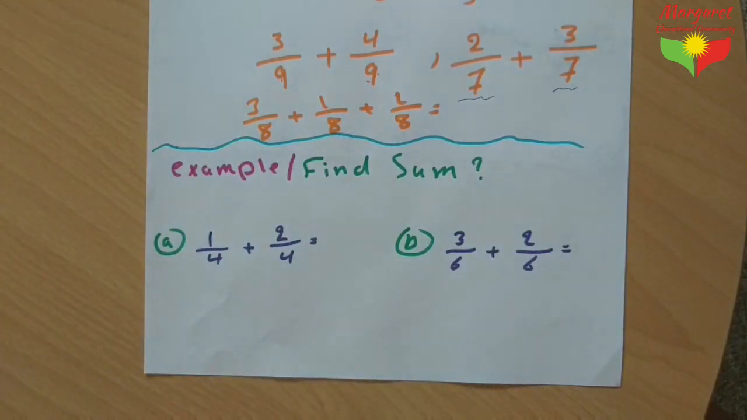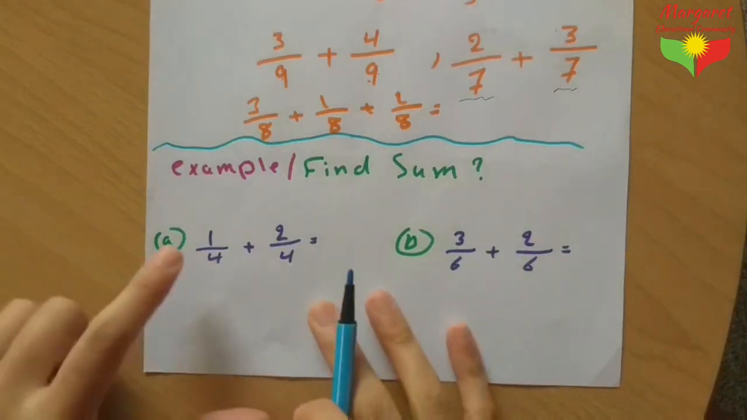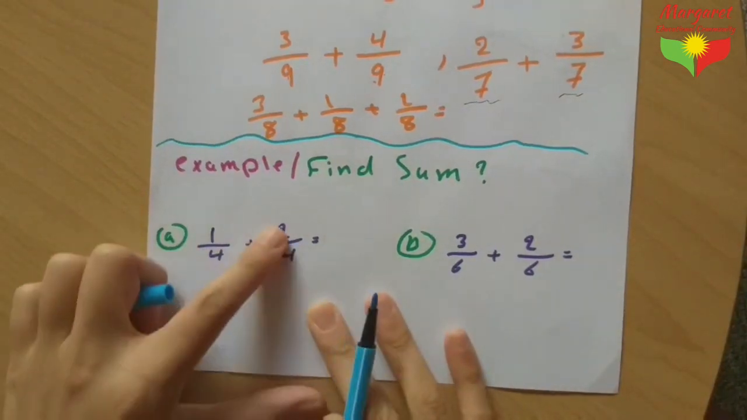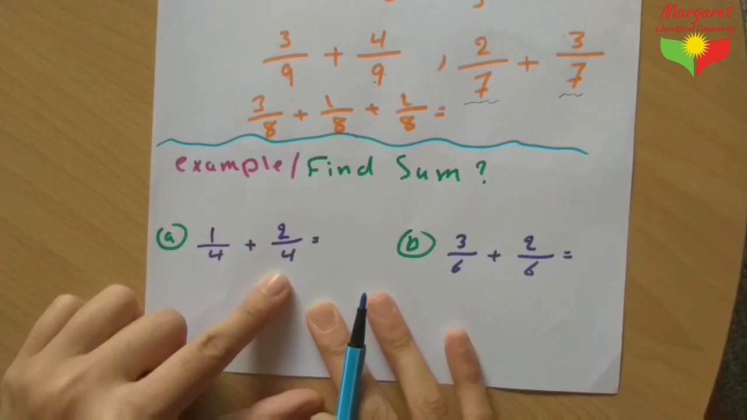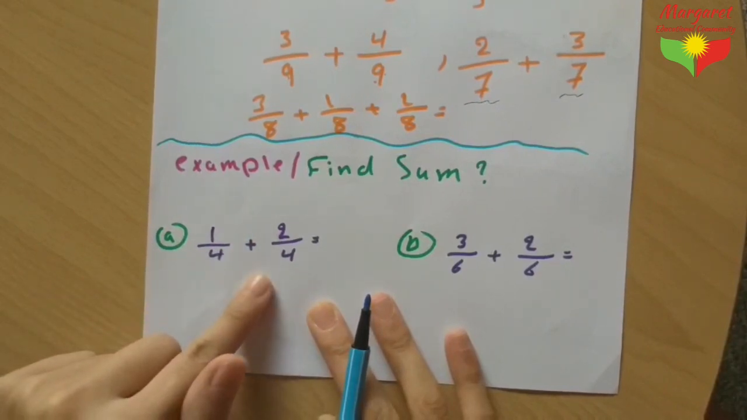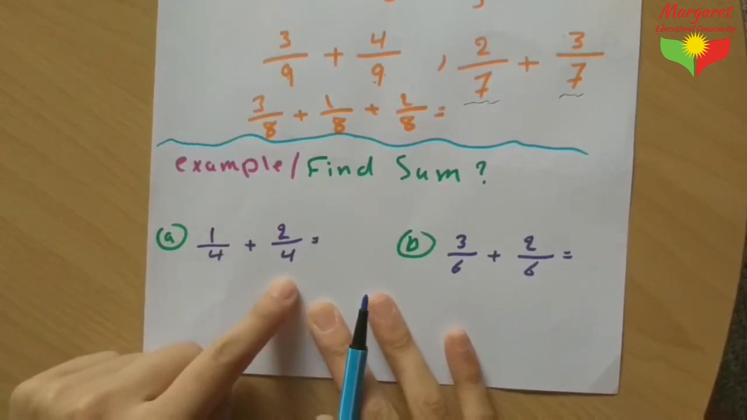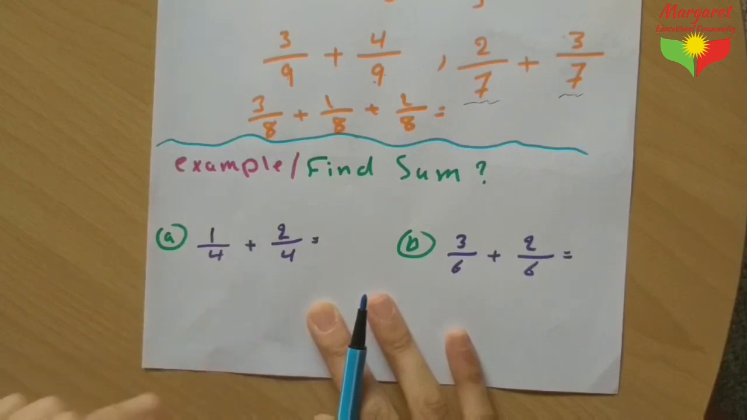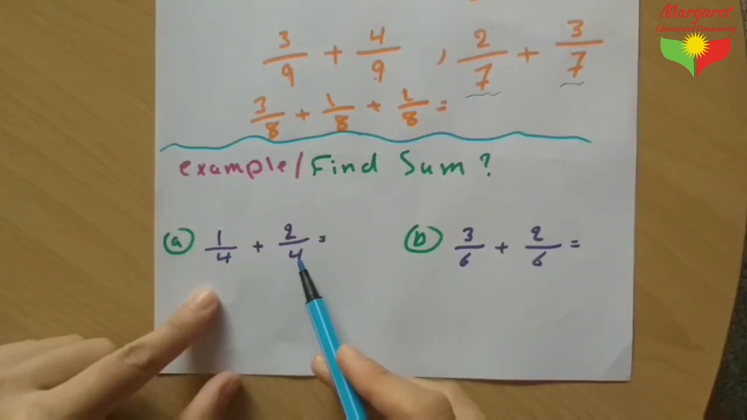In part A we have 1 over 4 plus 2 over 4. Okay? Are the 2 fractions like fractions or no? Yes, they are like fractions. Why? Because they have the same denominator.